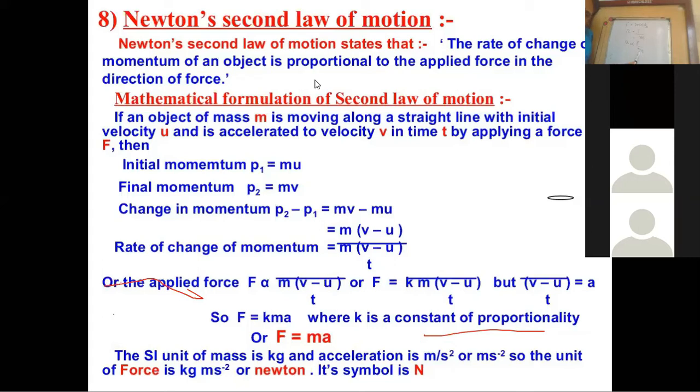So if we double the mass, acceleration will be half. And if mass is halved, then acceleration will be double. Right?